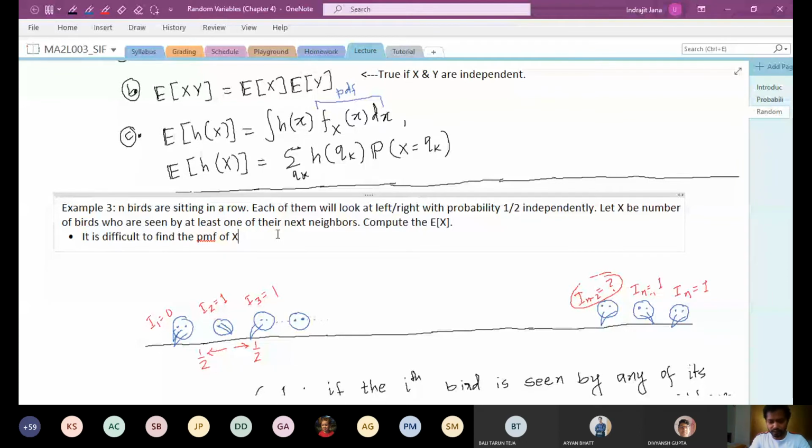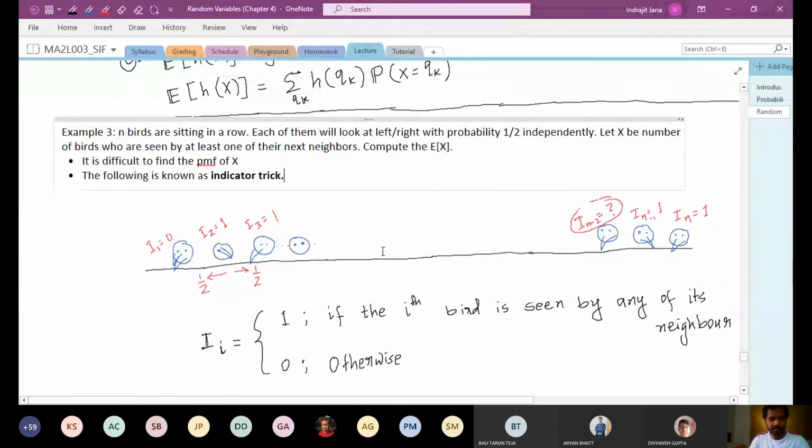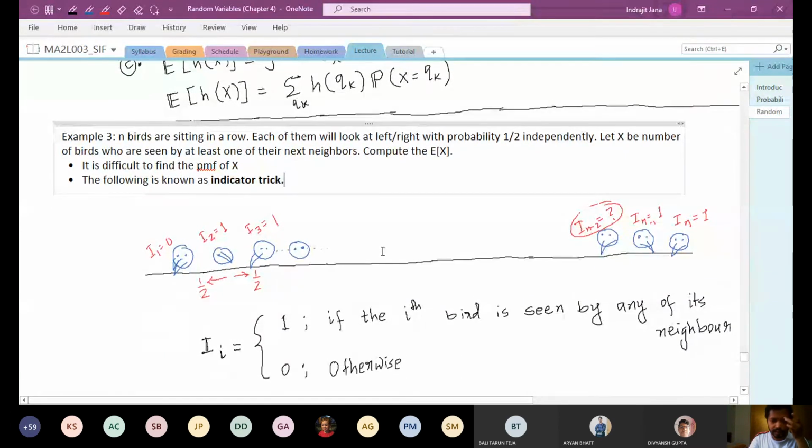So we adopt something called the indicator trick, which is actually a sum of random variables, and let me describe what this trick is.